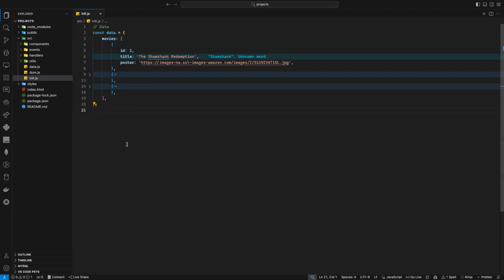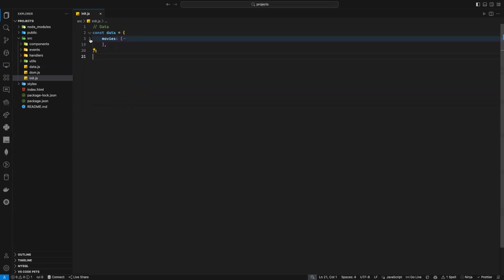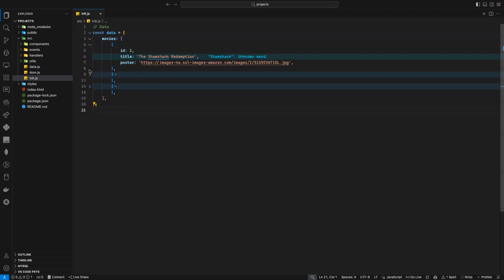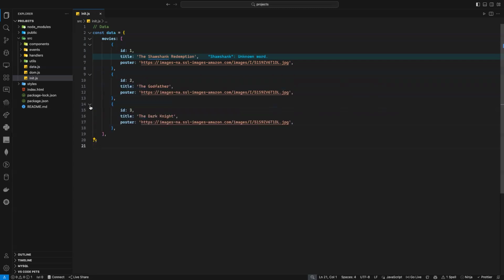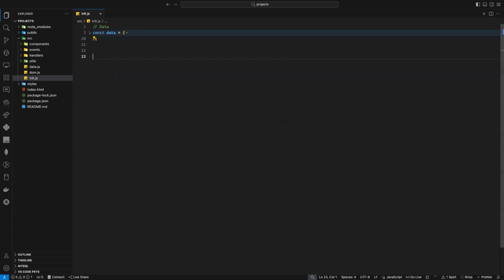And in real life, when you fetch data from an API, from the backend, you will always have objects and arrays and objects, and you may have an array also inside the object. So you need to get used to that. Okay? Is my data clear here? Any problem with the data? Good. Now here I need to create my, after the data, what do I need to select?